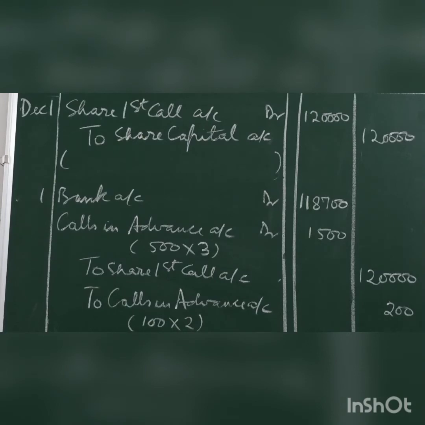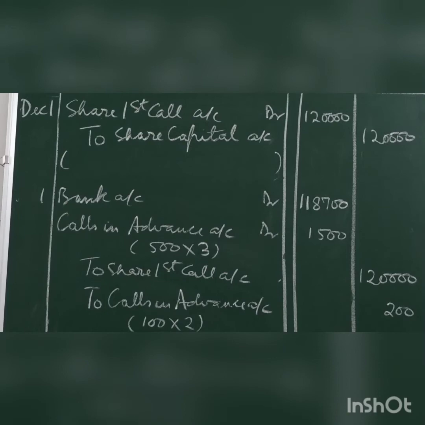After allotment money received, first call money was due on December 1st. So you'll write the date December 1st. Share first call account debit to share capital account being first call money due on 40,000 shares of rupees 3 each. And that's how we got 1,20,000.